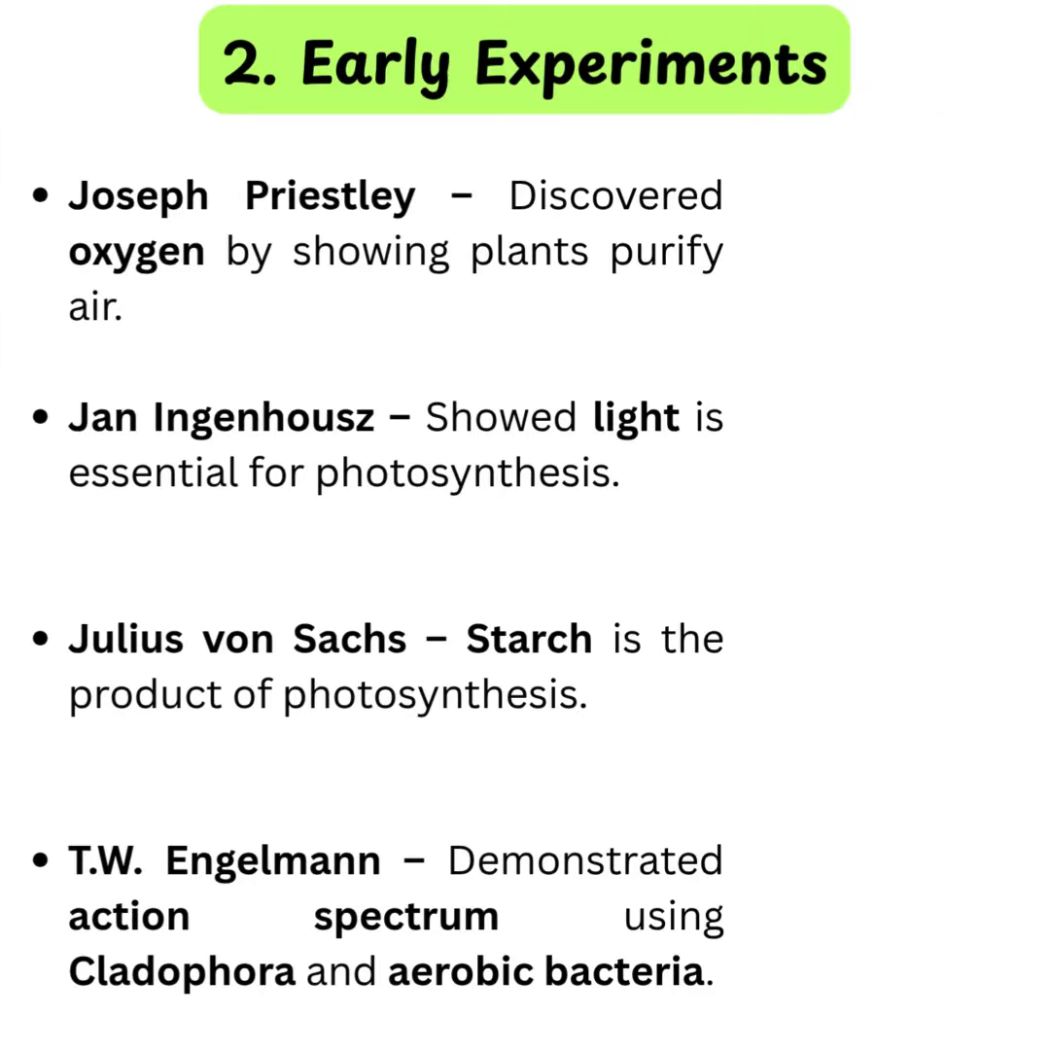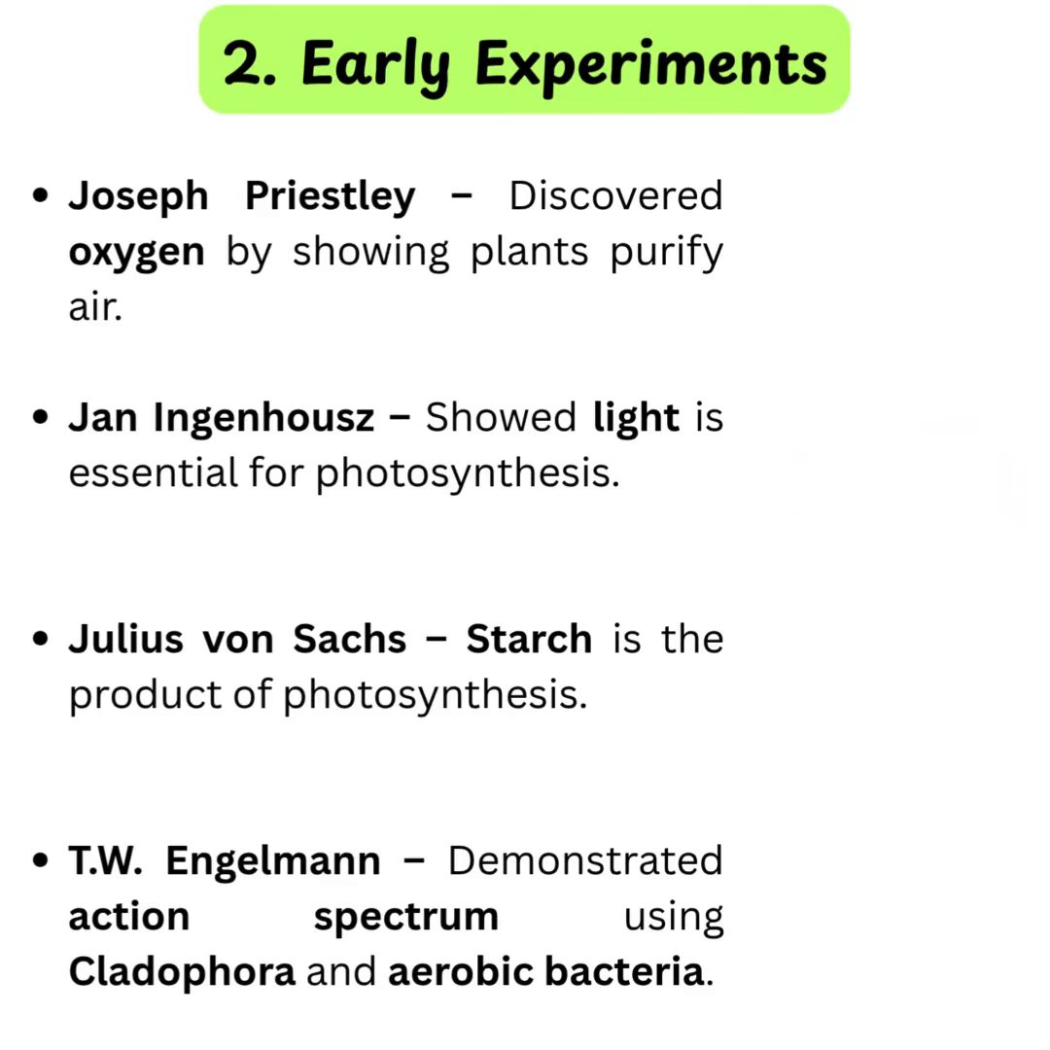Next came Jan Ingenhousz. He repeated Priestley's experiment in the dark, and nothing happened. But in sunlight, bubbles formed on the plant. This proved that light is essential for photosynthesis. Then Julius von Sachs showed that starch is formed in green leaves when exposed to light. He stained leaves with iodine and found starch only in green areas. Photosynthesis makes food.